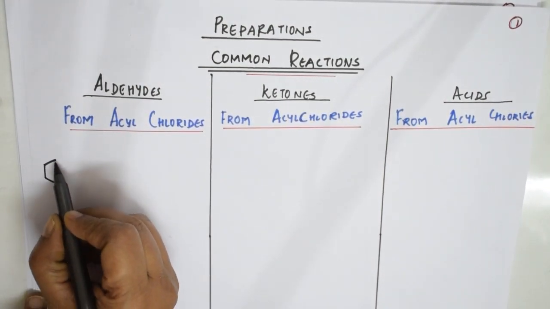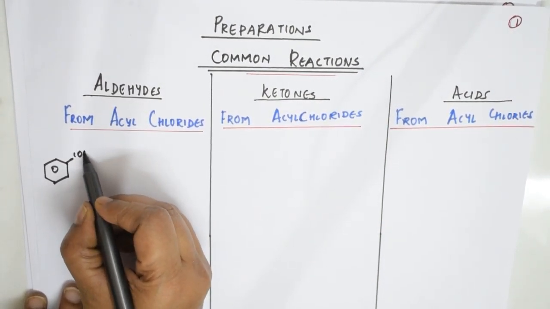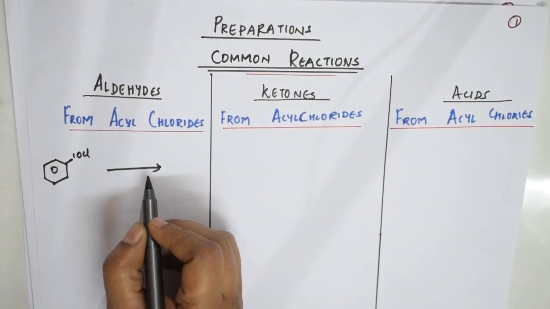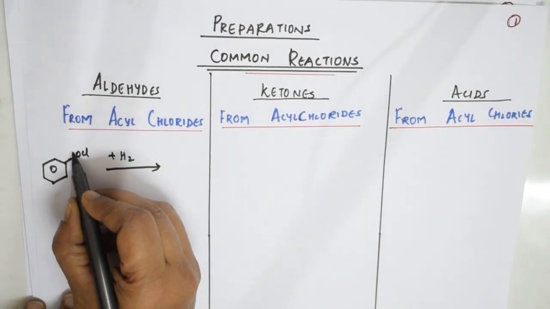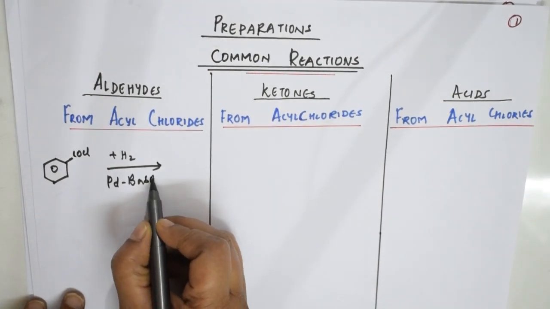You're going to take the benzene ring. So acyl group is nothing but COCl, right? So here what are you going to do? Here this process is nothing but the reduction process, that is addition of hydrogen. You'll be adding hydrogen to this, in which presence? In the presence of lead and barium sulfate. So what product do you get?